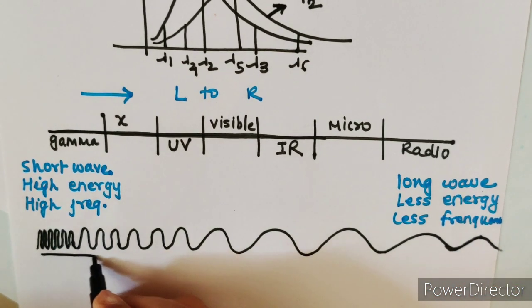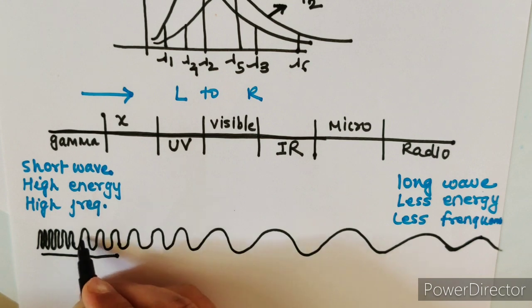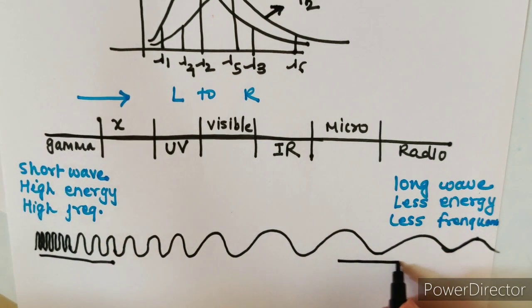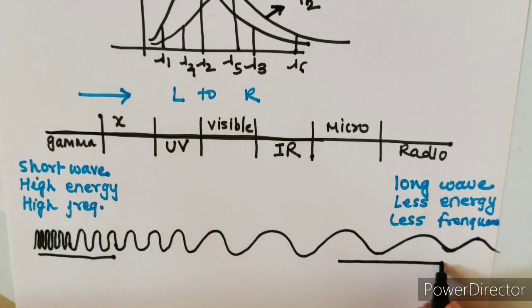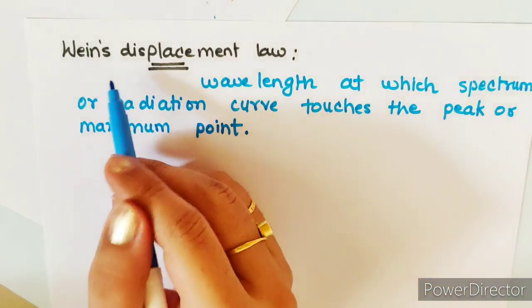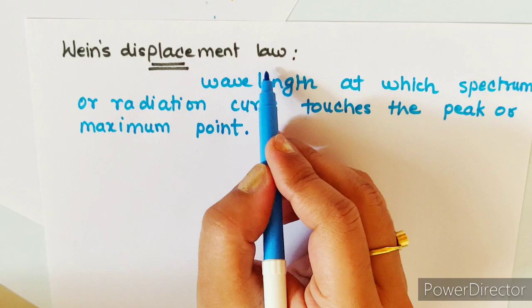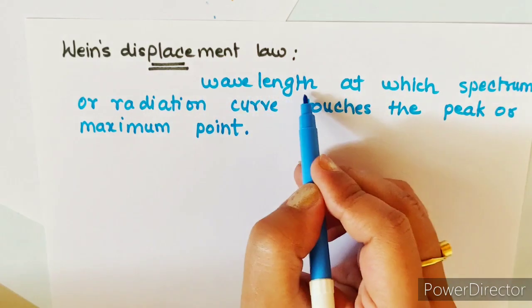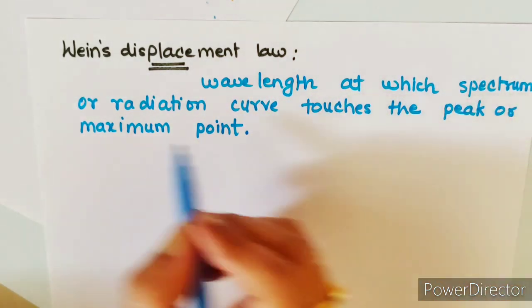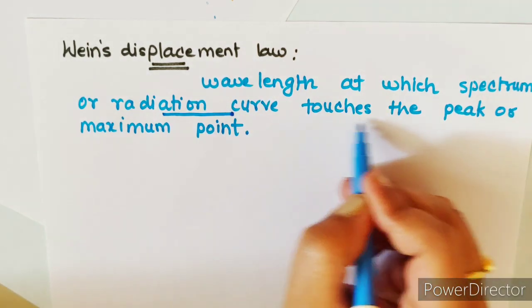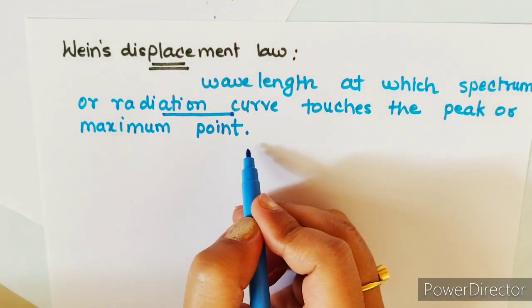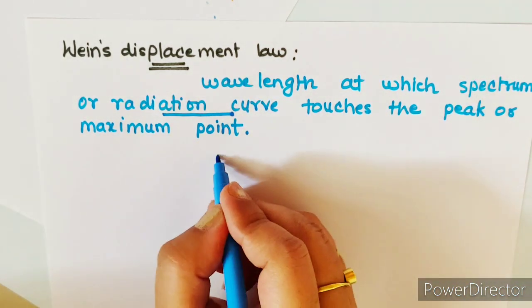So here the frequency is high but the wavelength is short. Here the wavelength is long but the frequency is less. Now let's understand what is the Wien's displacement law. So Wien's displacement law tells you the wavelength at which the spectrum or the radiation curve touches the peak or the maximum point. So what does it mean?